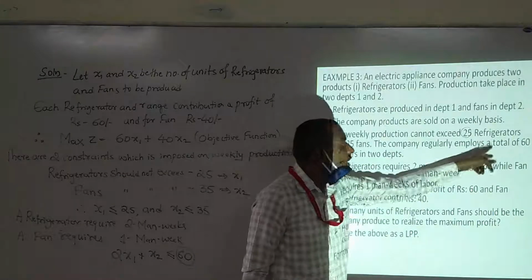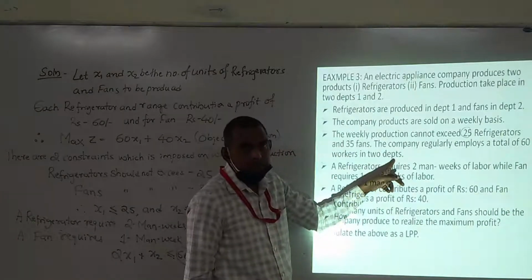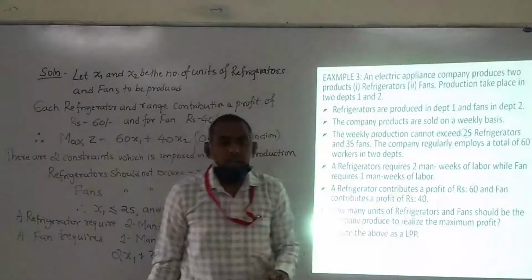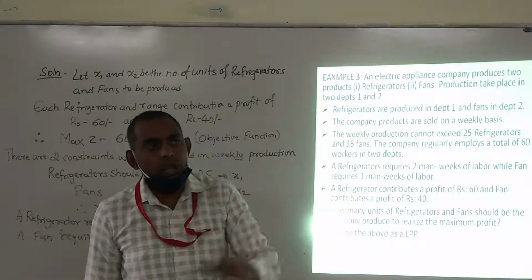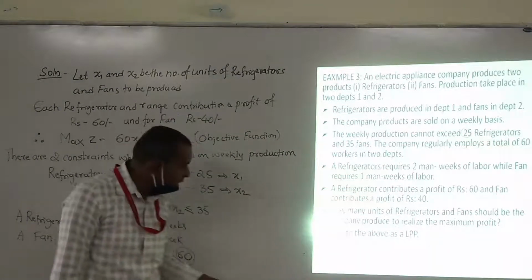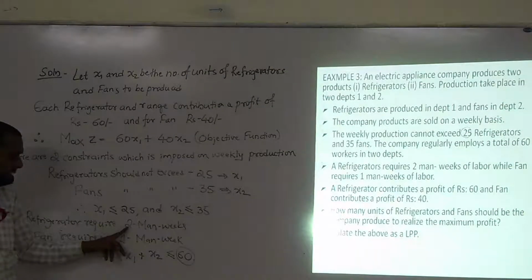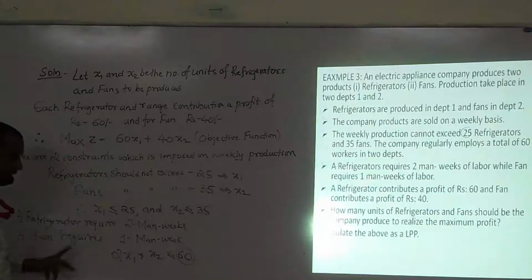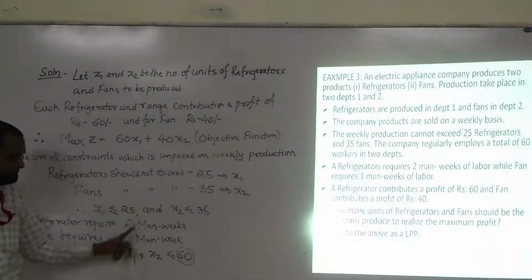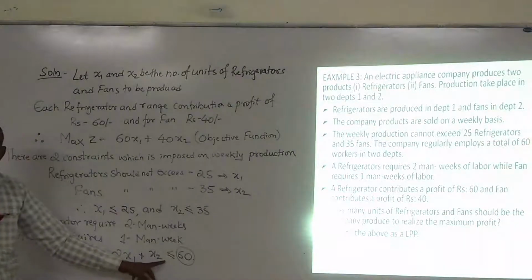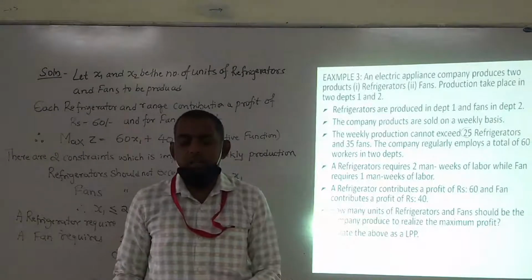The company regularly employs a total of 60 workers in 2 departments, department 1 and department 2. So the man weeks: it requires 2 man weeks for a refrigerator, 1 man week for a fan. So it becomes 2x1 plus x2 less than or equal to 60 because we cannot employ more than 60.